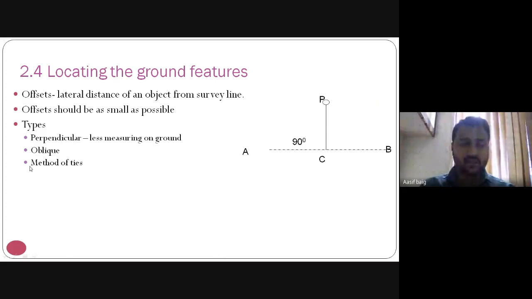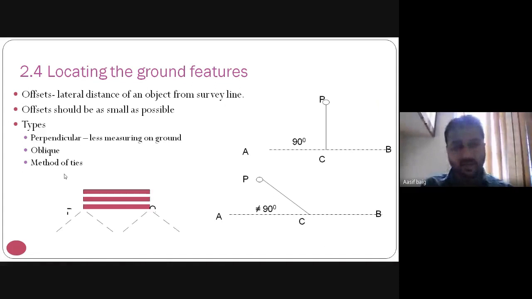The offset has two types: perpendicular offset and oblique offset. The perpendicular offset has an angle of 90°, and the oblique offset has an angle other than 90°.